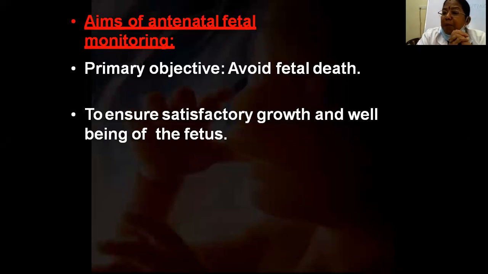We screen the mother for thyroid disorders, and most importantly blood sugar, so that there will not be complications for the baby. So to avoid many congenital abnormalities, we take care during the pre-conception period. So the focus has shifted from only the antenatal period to before conception. This periconceptional period is very important.